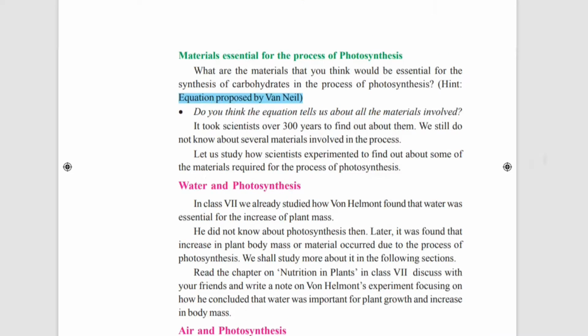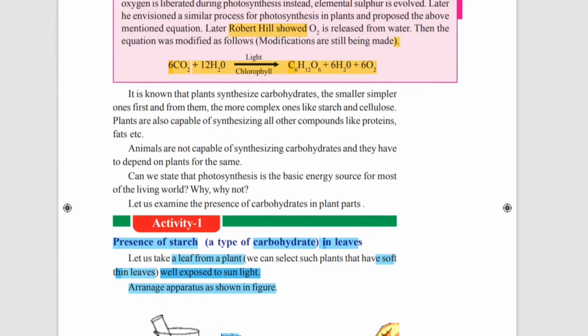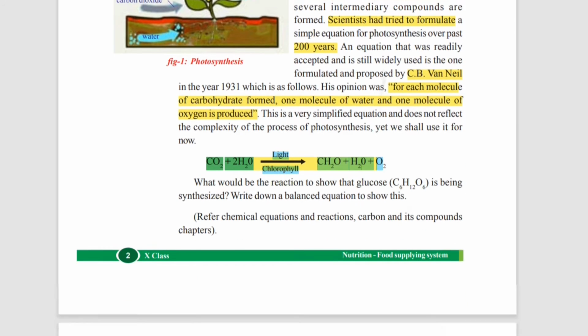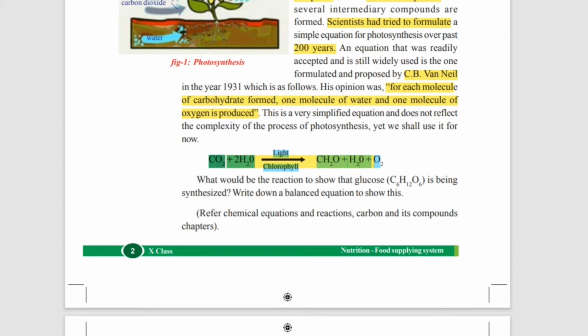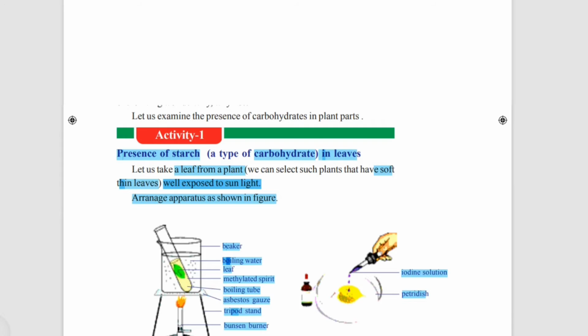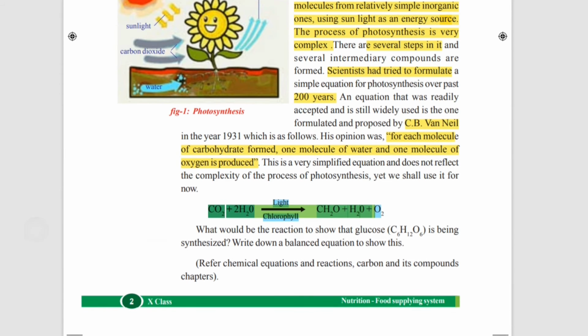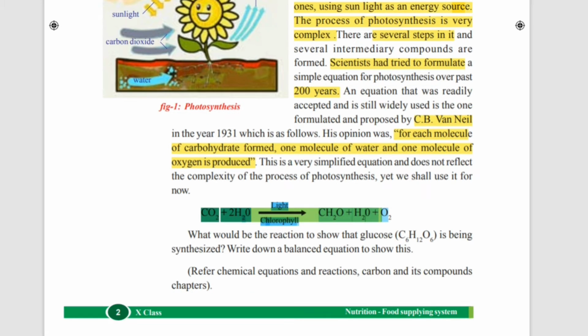So as we know, the equation is that 1 molecule of carbon dioxide plus 2 molecules of water, with the help of light and chlorophyll, turns into 1 molecule of carbohydrate plus 1 molecule of H2O and 1 molecule of oxygen. So all the materials here are, first one CO2, second one 2H2O, third one light, fourth is chlorophyll, fifth is oxygen.